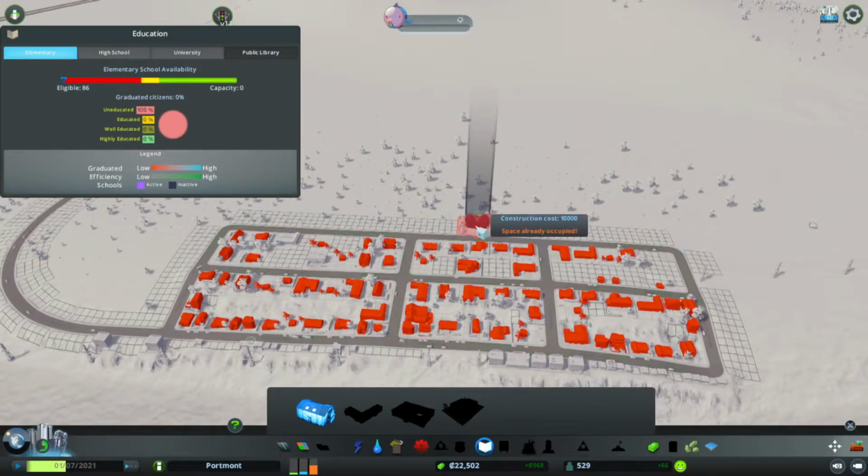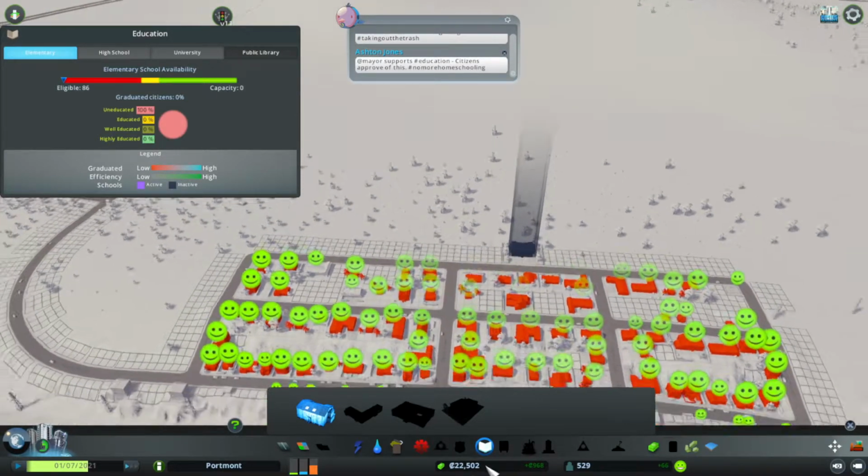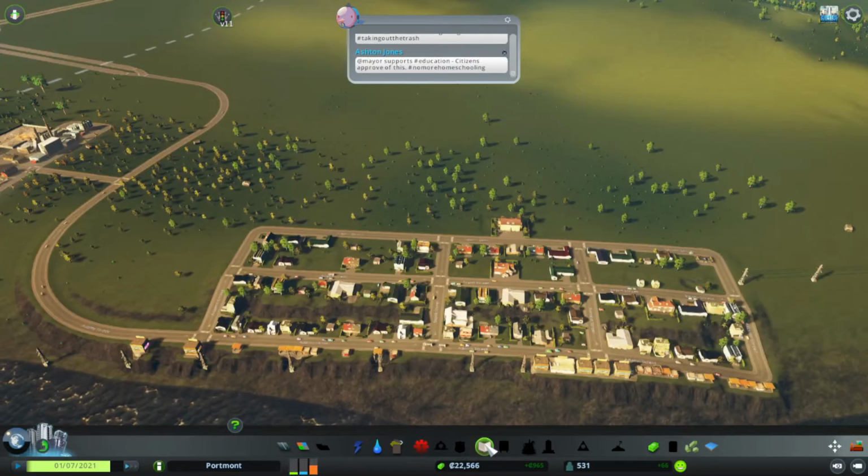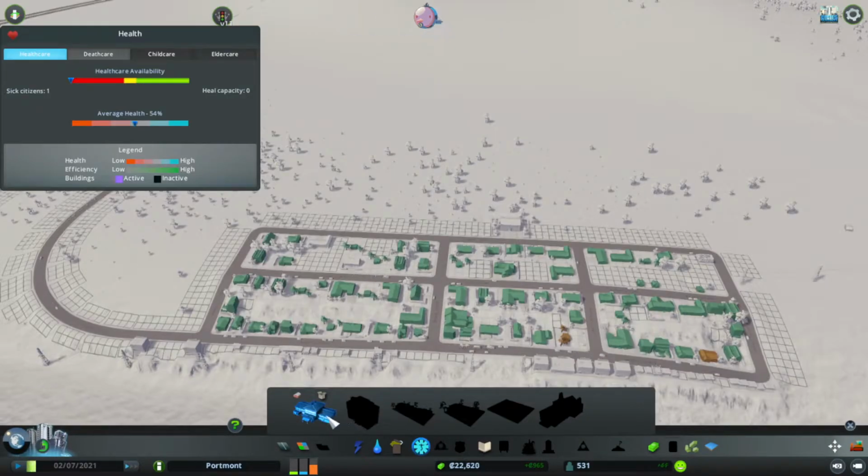Fantastic, that is what I want. So I'm going to chuck a school down there. Everyone loves that, look at all those smiley faces. Last thing, we need to put a medical clinic.